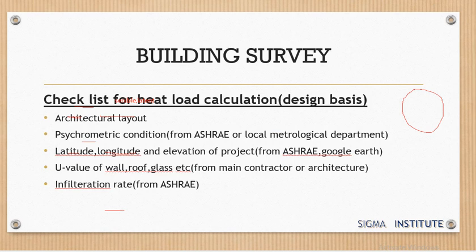Then I will explain what psychrometric conditions are, what the parameters in psychrometric conditions are, and then we have latitude, longitude, what is the purpose of this, and the most important, U value. I will explain what U value is, from where we will get the U value, and how we can calculate the U value. I will explain all these things one by one in my future videos.